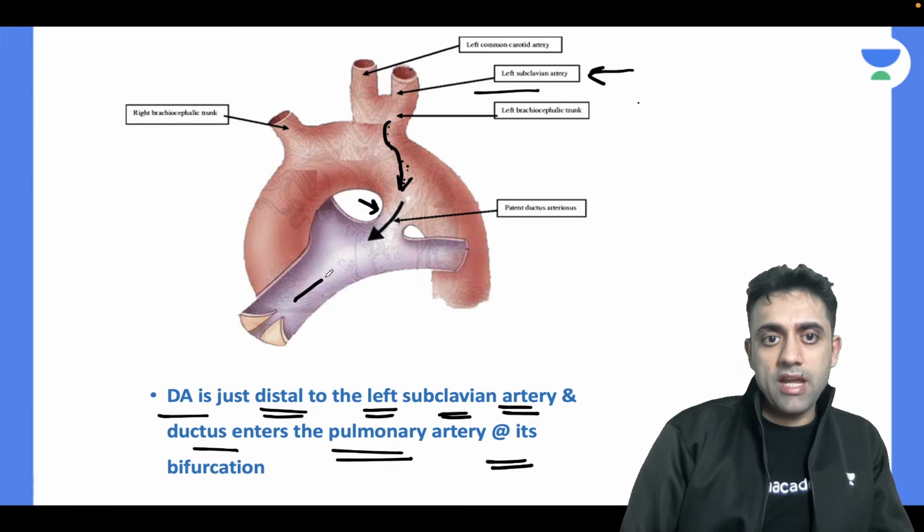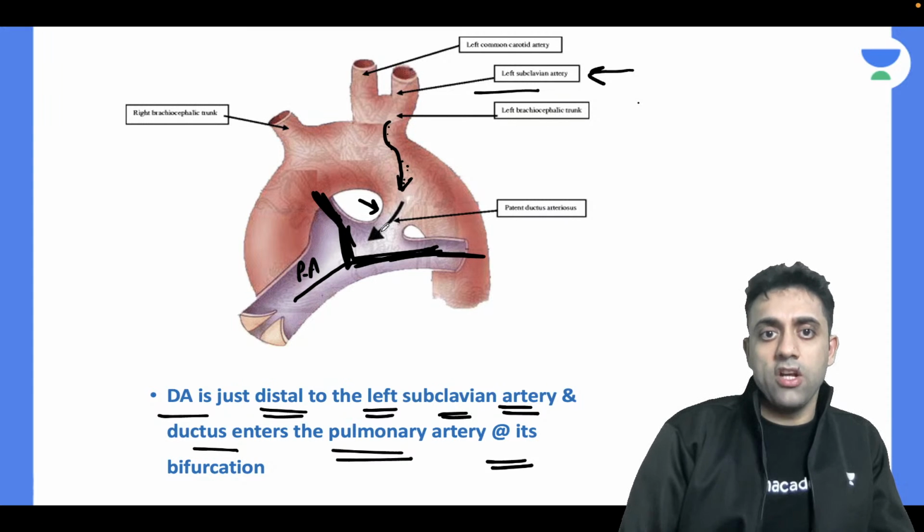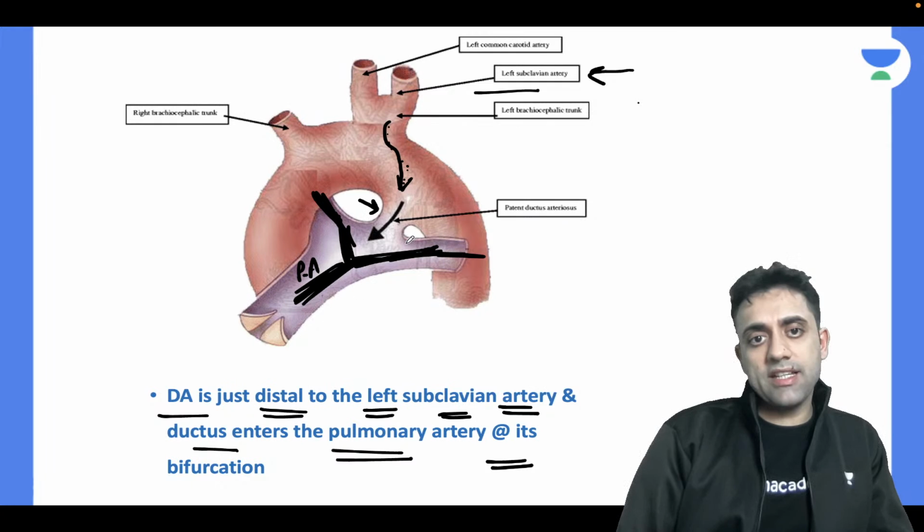Can we see this pulmonary artery getting bifurcated? One path is going here and one path is going here. So at the bifurcation of the pulmonary artery, the ductus is present.